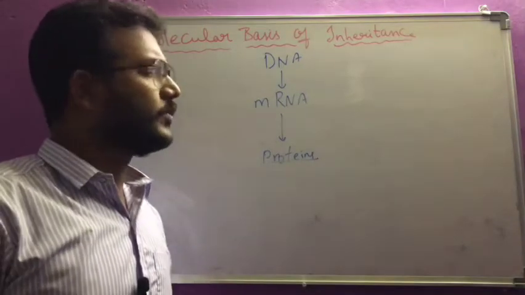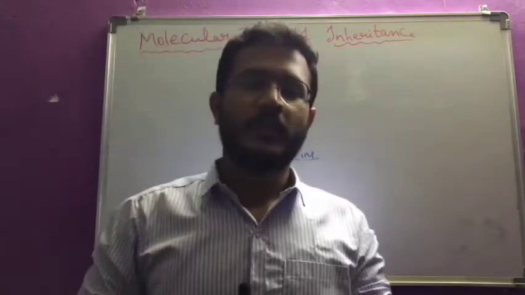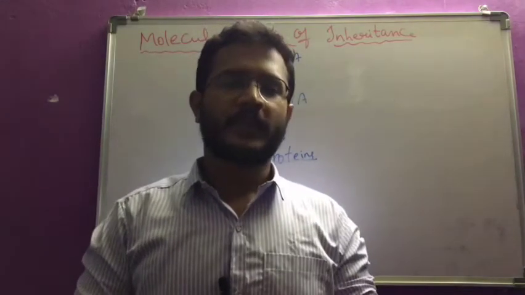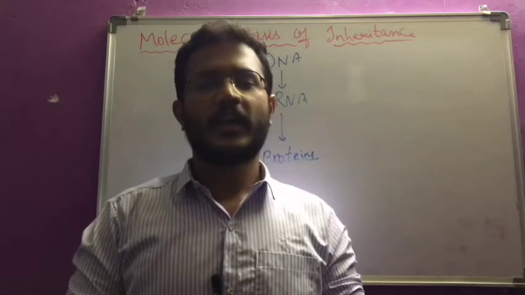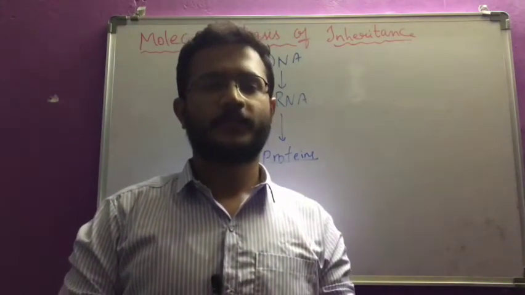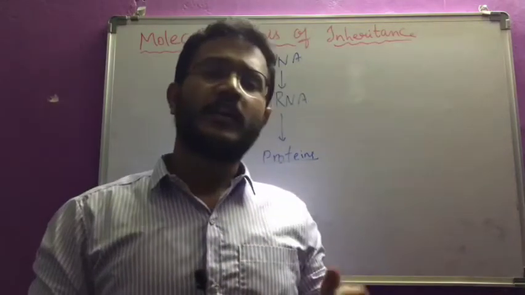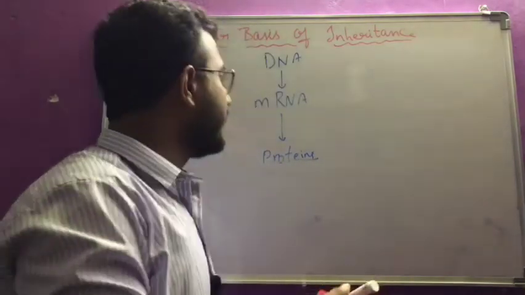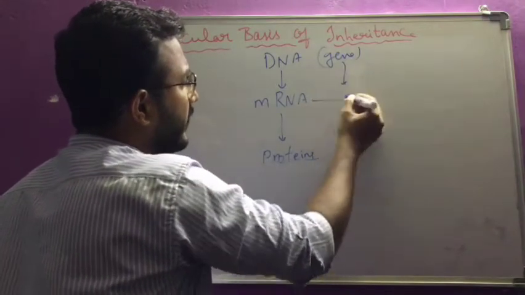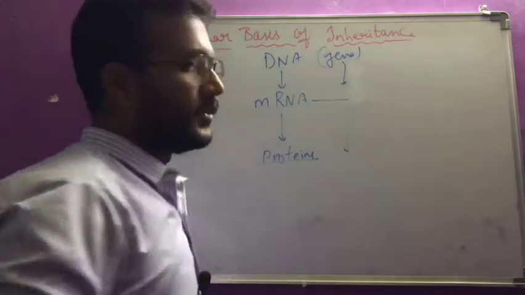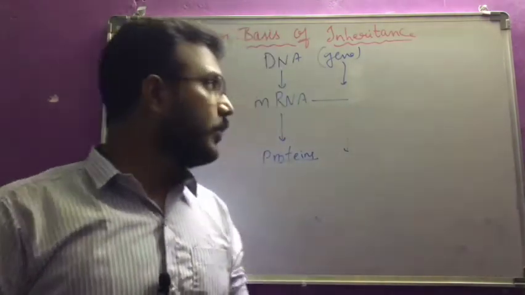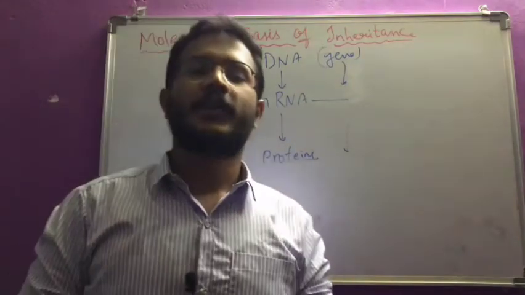So now how will this regulation happen? Something has to regulate. Like in a school the principal, and in the class the teacher, someone has to regulate the actions of the other people. Like that, here the genes, DNA means genes. One gene will give one mRNA, and one mRNA will give the protein. This is the thing. So now how will the gene expression be regulated?